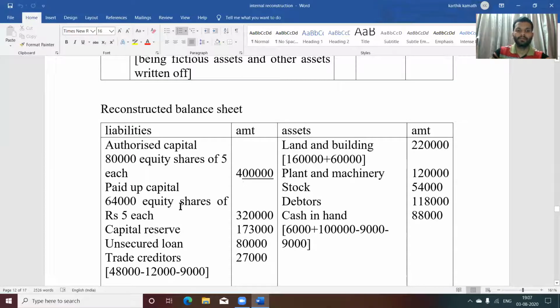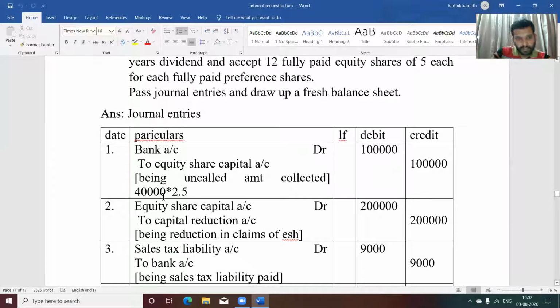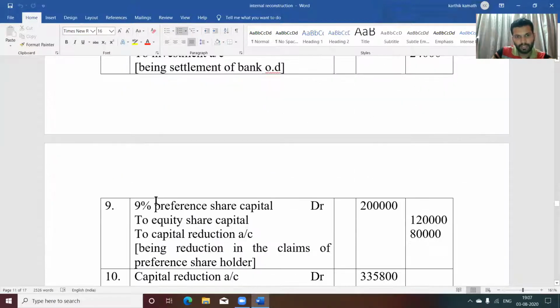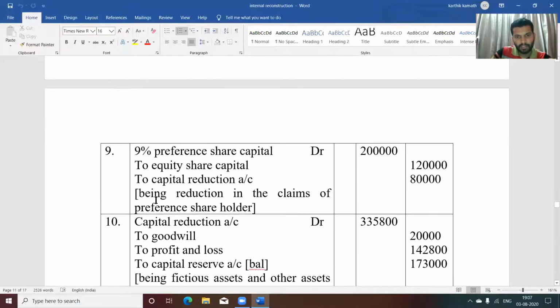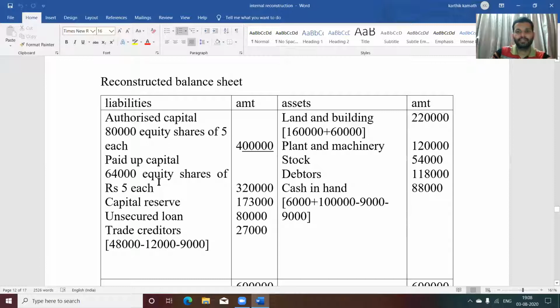Paid up capital, how to calculate paid up capital? First thing you need to see here is 40,000 equity shares. Plus one more thing you need to find out, in the ninth journal entry, 24,000 equity shares. 40,000 plus 24,000, total equity shares of 64,000 of 5 each, 3,20,000. Capital reserve, that is the balancing figure, is to be shown on the liability side of the balance sheet.